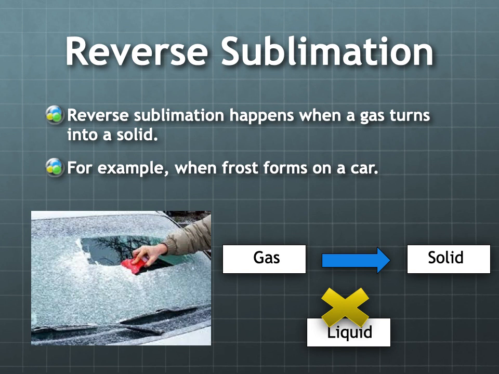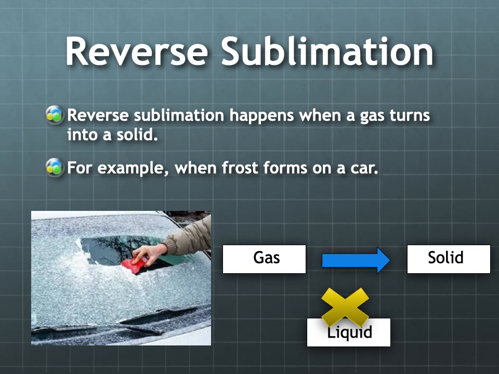The last example of a physical change that is done through cooling is reverse sublimation. Reverse sublimation happens when a gas turns into a solid. Just like with sublimation, the liquid state is skipped, is passed over. The substance never turns into a liquid.